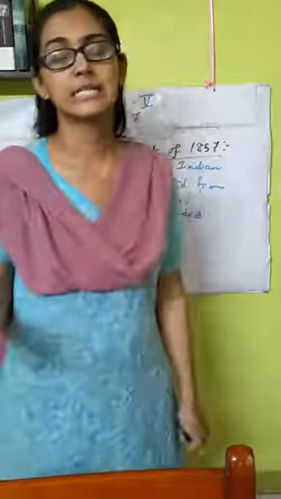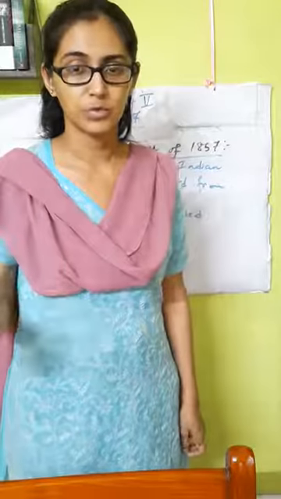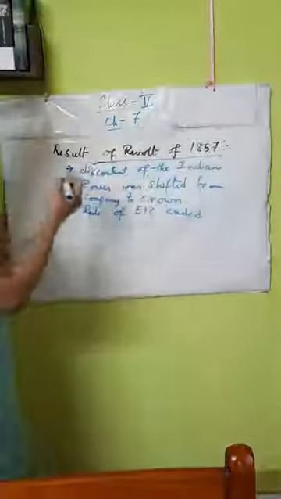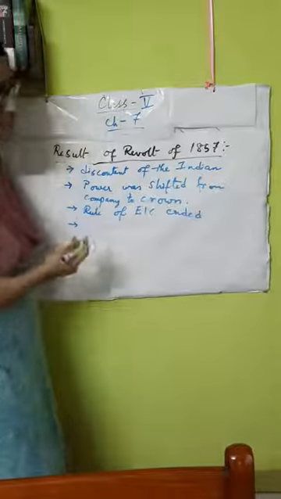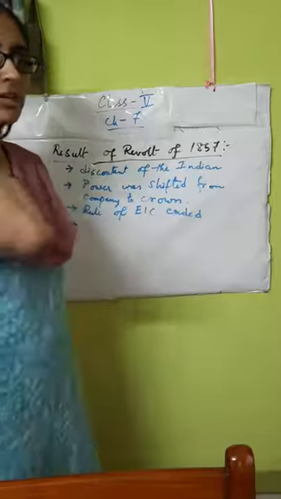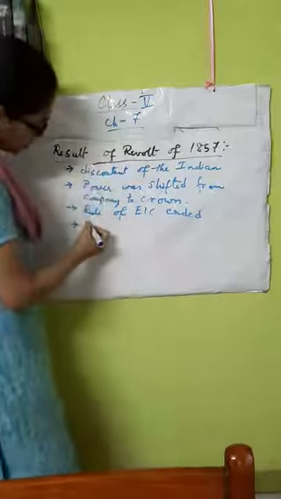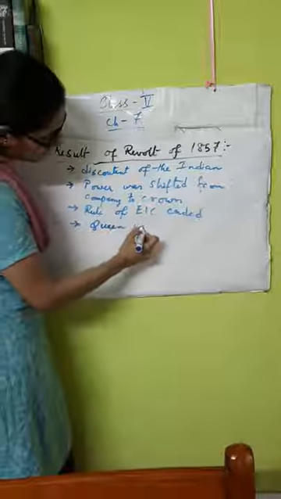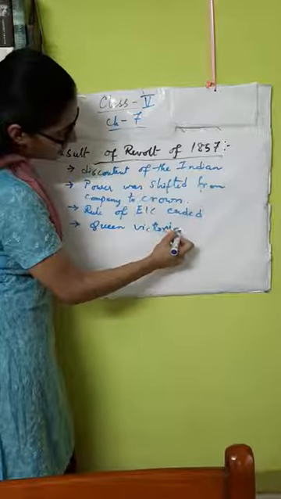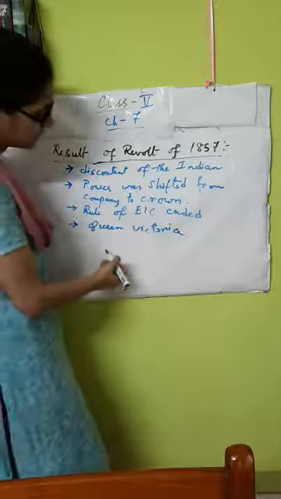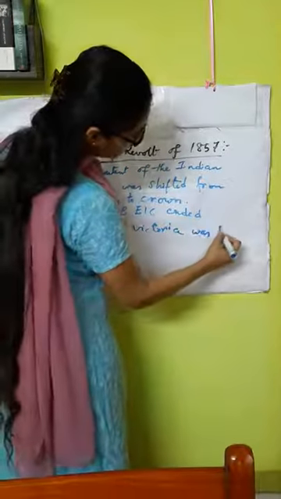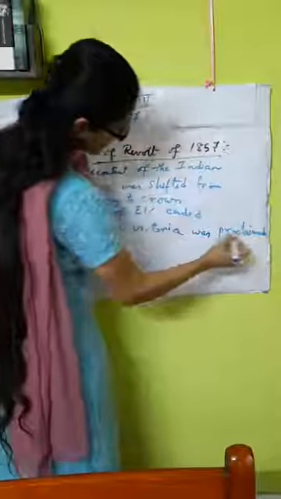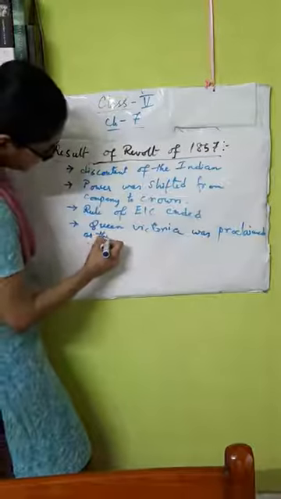Means till now the East India Company, a trading company, was ruling, but now the power was shifted to the crown. That is, the Indian country came under direct rule of the Queen of England. So in 1858, this was also another important result of the revolt of 1857, that Queen Victoria was proclaimed or declared as the Queen of India.